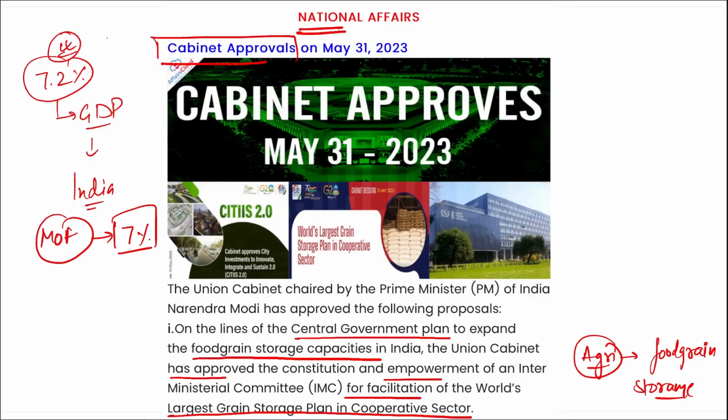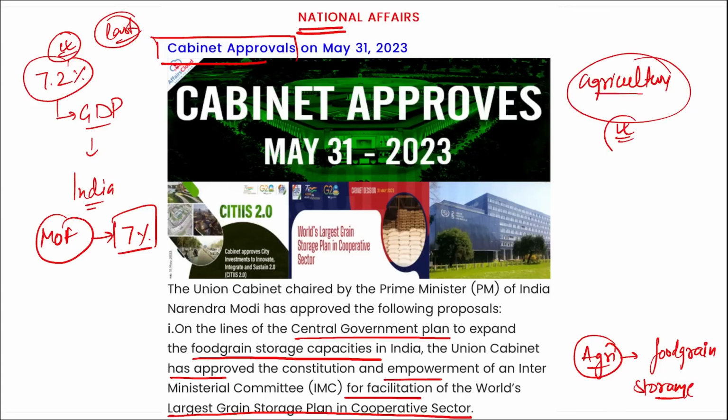All right, and it is said that in the last quarter the major growth was from the agriculture sector. Correct? Agriculture sector contributed a lot to India's GDP, right?